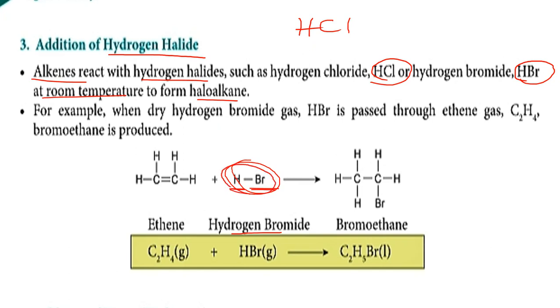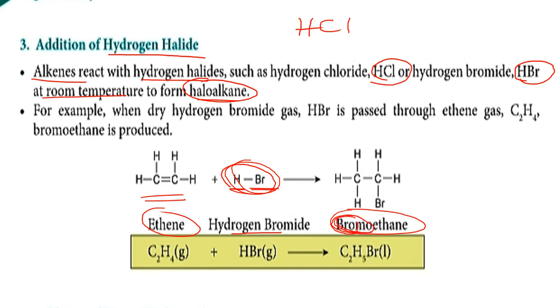Okay, hydrogen bromide is passed through ethene gas, C2H4. So produk dia nanti adalah bromoethane. So ini adalah apa? Haloalkane. Halo maksudnya kamu sebut dulu itu halogen punya nama.